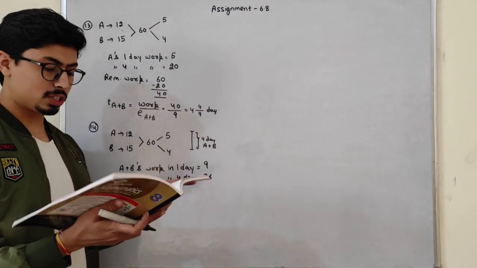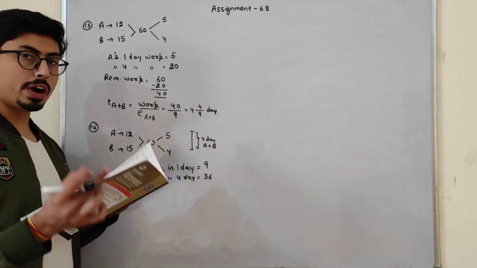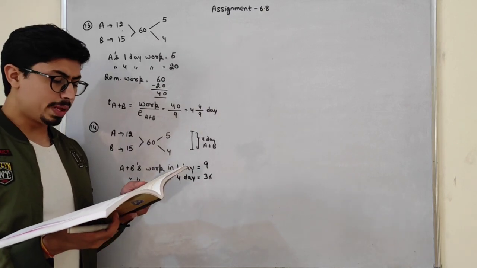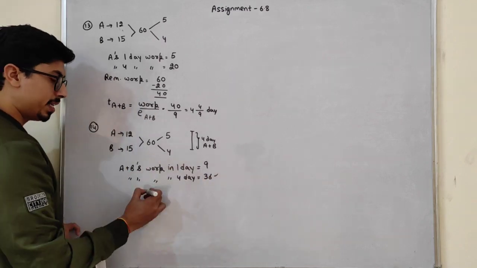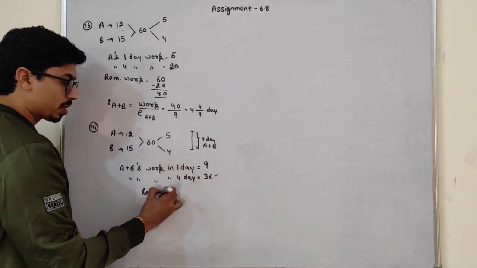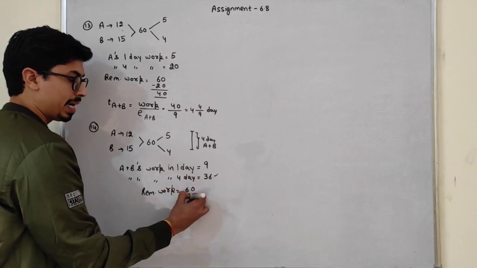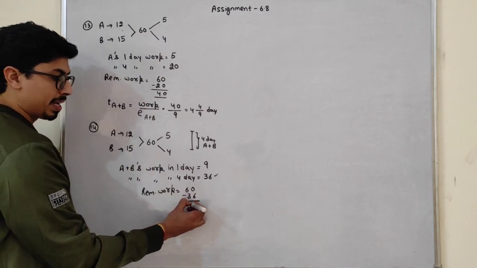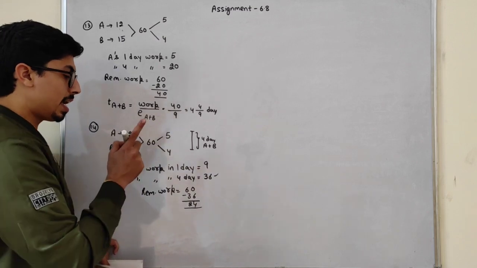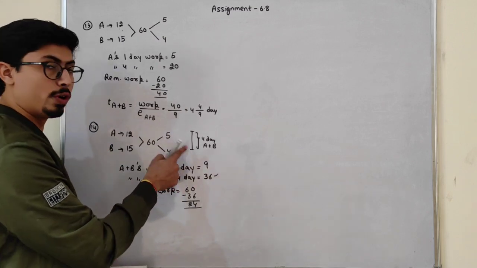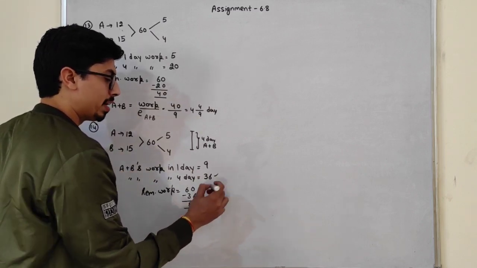Now after 4 days, students, B leaves the work. Now from this point only, A will work. This 36 work is already completed, so just find out the remaining work. Remaining work will be how much? Total is 60 minus 36. Just subtract this, it will be 24. So 24 is the work that A has to do alone, because after 4 days B left the work. So time taken by A I have to find out.